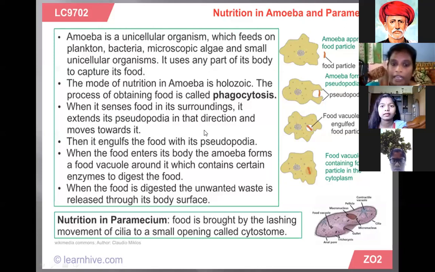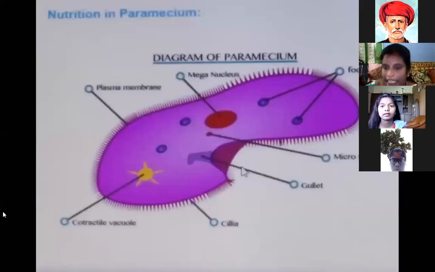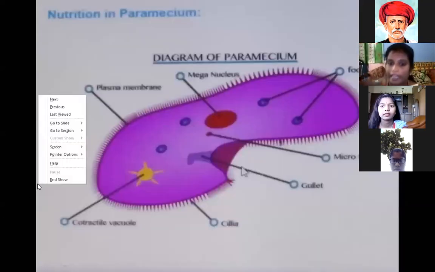It uses any part of its body to capture its food. The capture of the food is done with the help of the pseudopodia. Pseudopodia is the specialized part of the amoeba. The first point is that amoeba is a unicellular organism. Amoeba feeds on plankton, bacteria, microscopic algae. These are examples of the food contents.